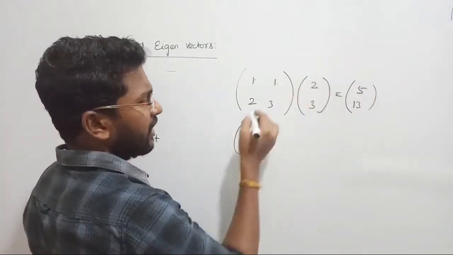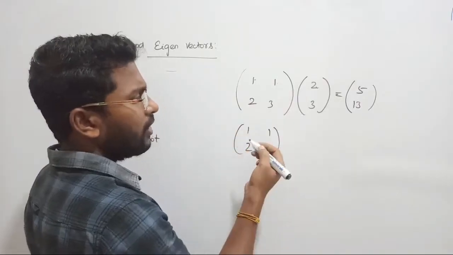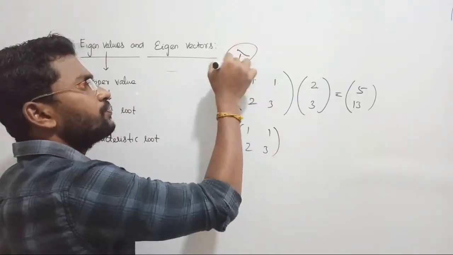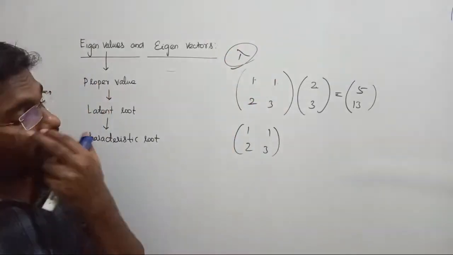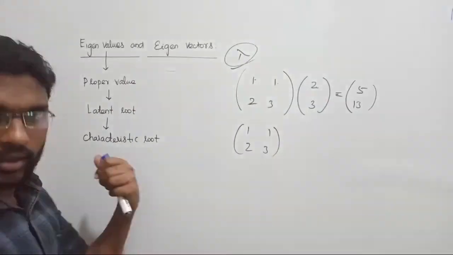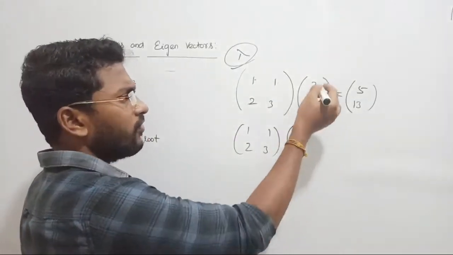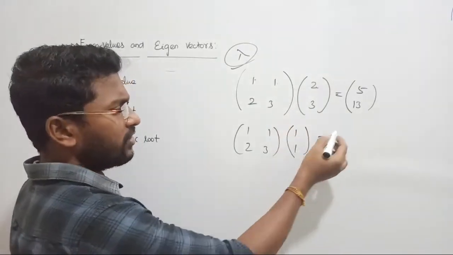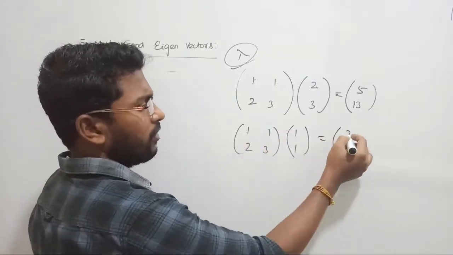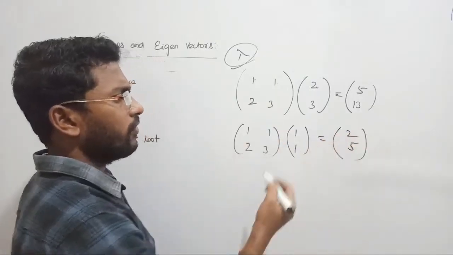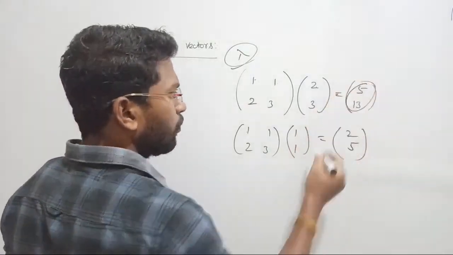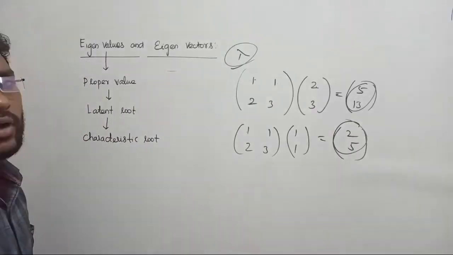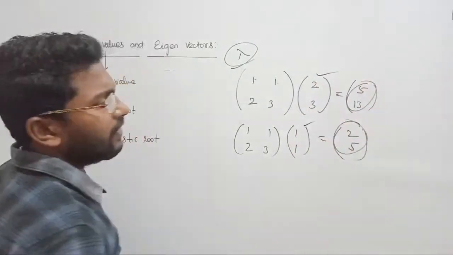Now if you are changing the vector value 1 1 2 3, actually indirectly changing the vector value in the sense we are changing the eigenvalue. That is what I mean, right? When you change the eigenvalues, automatically the eigenvector will change. You will see, I will explain everything. For the next value, for example, if I take 1 1, right? I am changing the vector by changing the eigenvalue. Now suddenly what will happen? 1 1 1 1 will give you 2, right? 2 plus 3 will give you 5. See there, initially I was sitting in the position of 5, 13. Now my axis has been changed to 2, 5. So the conclusion is what? We can change them. That is called eigenvalue and eigenvector, right?